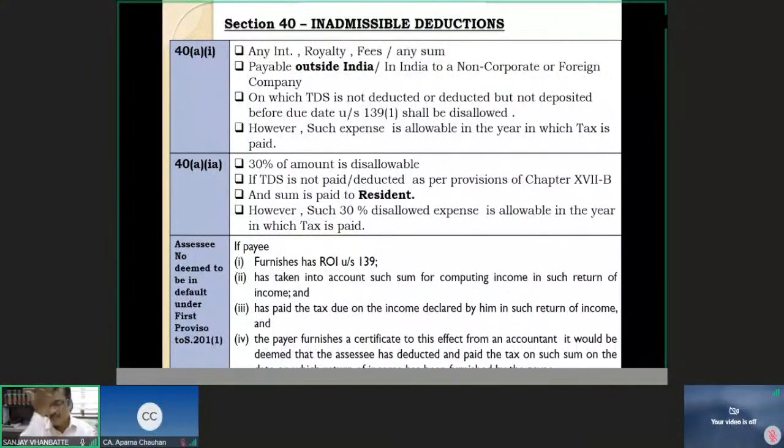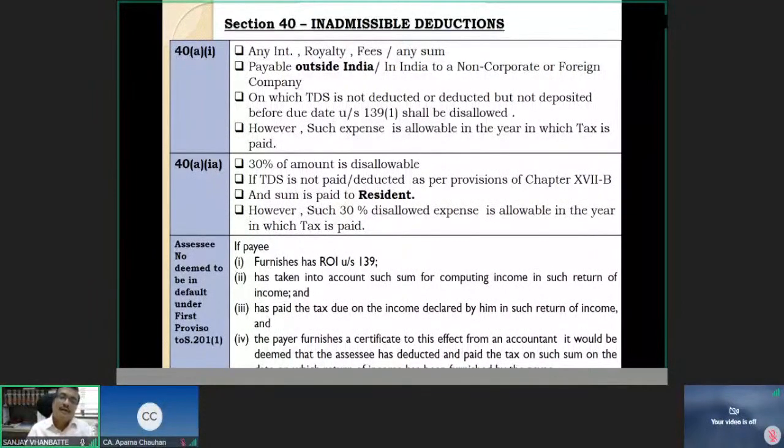Now, for example, if I have paid 2 lakh rupees as contract charges, on that I was supposed to deduct TDS of 2%, that is 4,000 rupees. Say Mr. X is maintaining my office, he is cleaning my office, so I am paying him maintenance charges of 2 lakh rupees. But I failed to deduct 4,000 rupees as TDS.